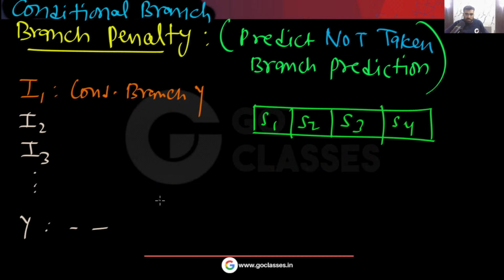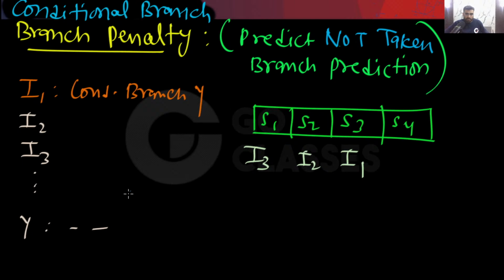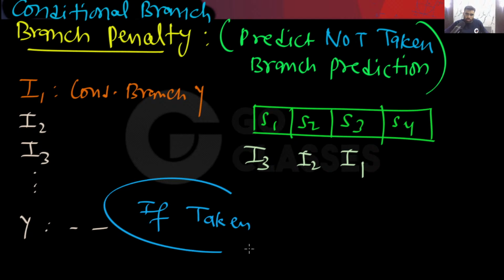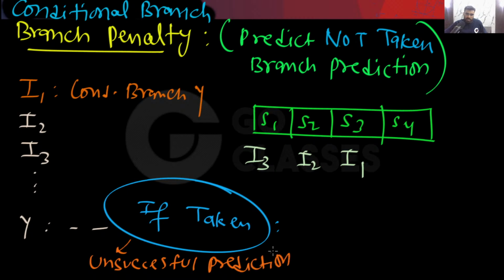Okay. Now you tell me, if the branch is taken, when I1 is here, in this situation I2 is here, I3 is here. Now, if the branch is actually taken, your prediction is wrong. Yes or no? Unsuccessful prediction. So in this situation, you made an unsuccessful prediction.